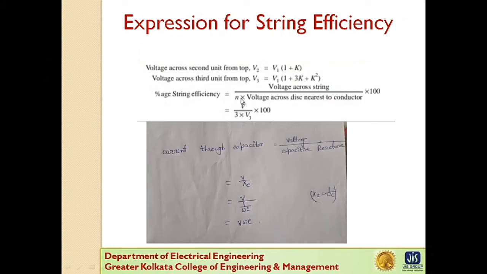So what is string efficiency? Voltage across the string divided by N times the voltage across the nearest disc, V3. So we can write this expression, and the voltage across the string is V.